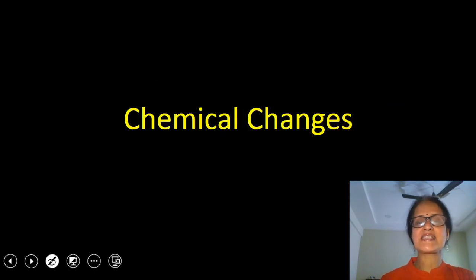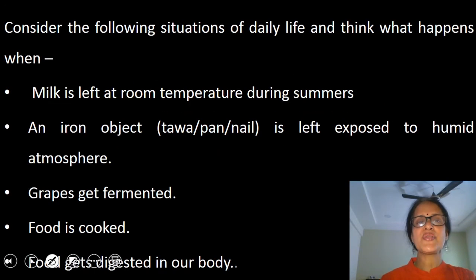Now I'll discuss chemical changes. Students, consider the following situations of daily life and think again what is happening. First, milk is left at room temperature during summers. All of you must have seen that when milk is left at room temperature during summers, curdling of milk takes place. This is an example of chemical change because this change is irreversible and a new substance is formed.